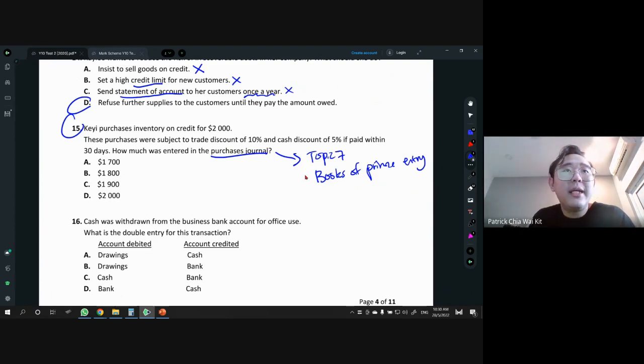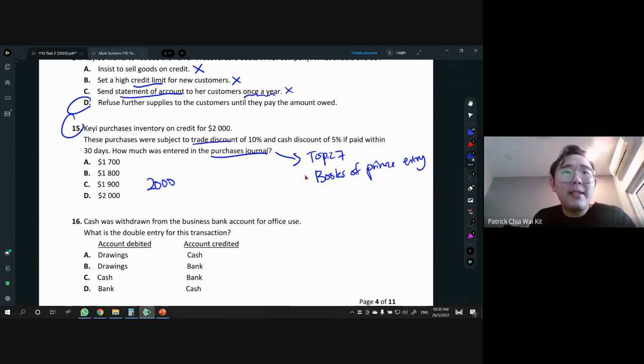All right. So Kei purchased inventory on credit from 2,000. So the list price, the original amount, is 2,000. Now this purchase is subject to a 10% trade discount. So what do you do if there's a 10%? You always minus the trade discount.